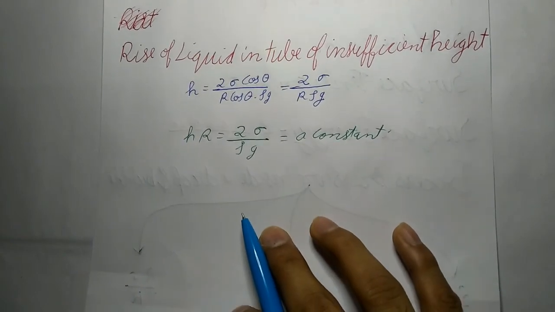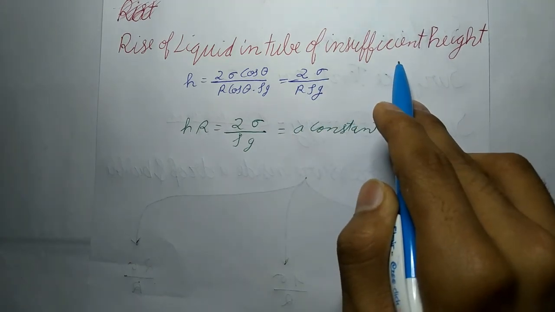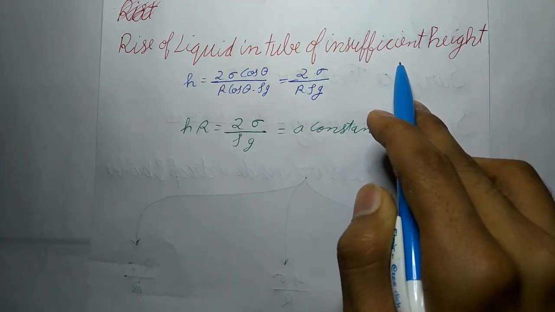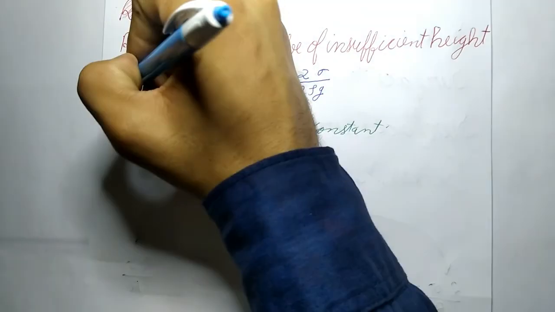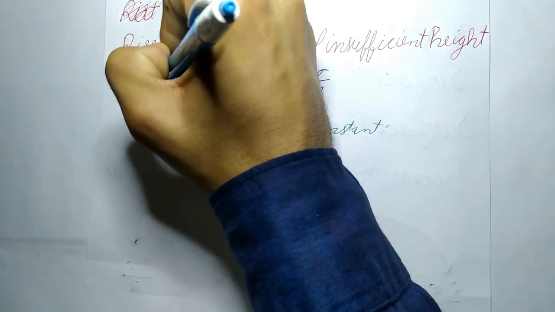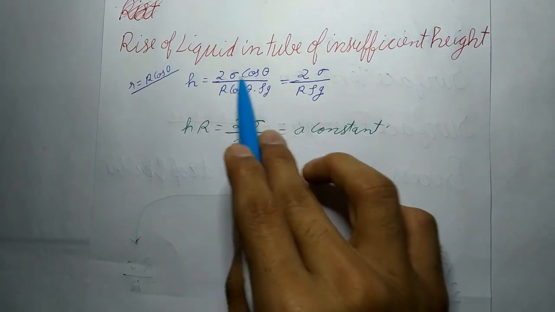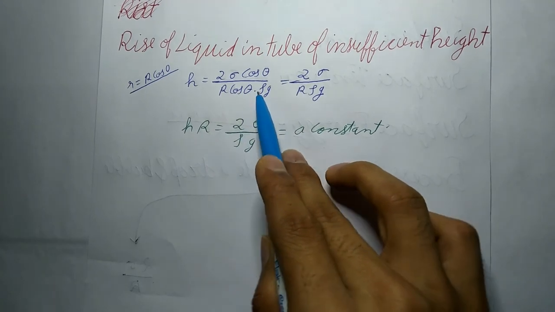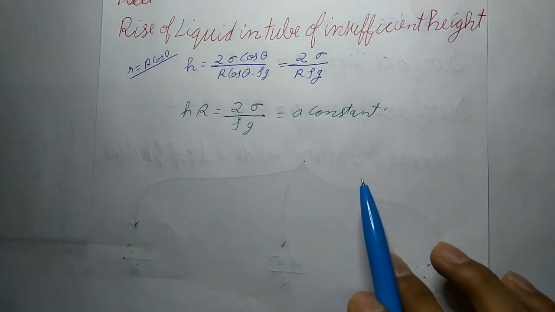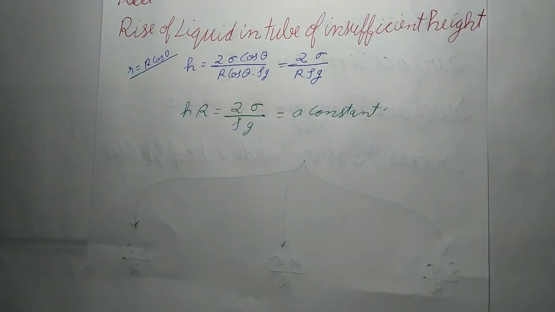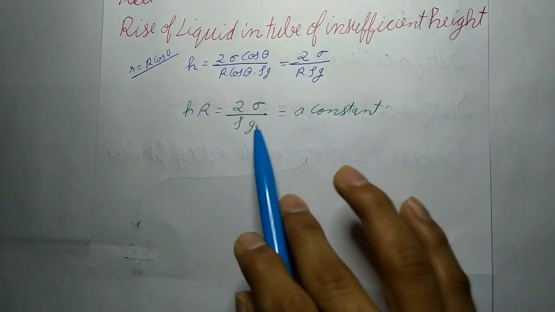Now the last topic is rise of liquid in tube of insufficient height. The radius r of a capillary tube and the radius of curvature capital R of the liquid meniscus are related by r equals capital R cos theta. Therefore h will be equal to 2 sigma cos theta upon capital R cos theta into rho g, which will be equal to 2 sigma upon r rho g, and as sigma, rho and g are constant, so hr will be equal to 2 sigma upon rho g, which will be equal to a constant.